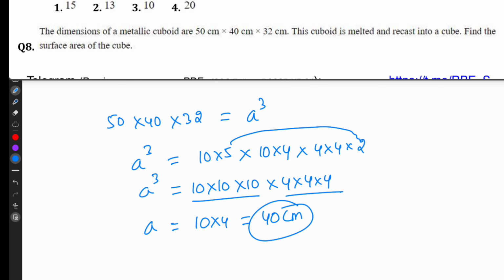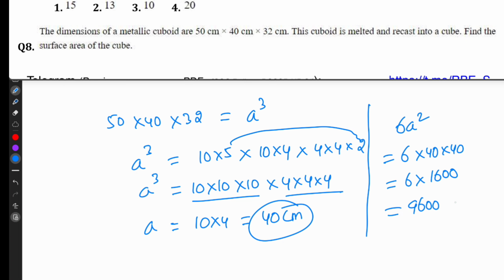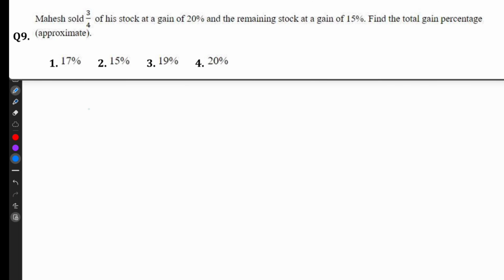So now we have to find the surface area. Surface area formula 6A square. 6 into 40 into 40. That equal to 6 into 1600, 9600 centimeter square.